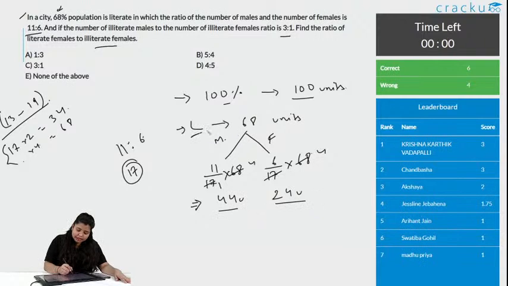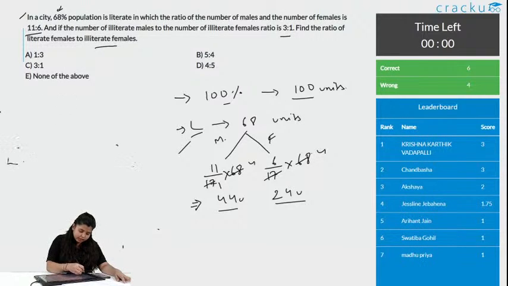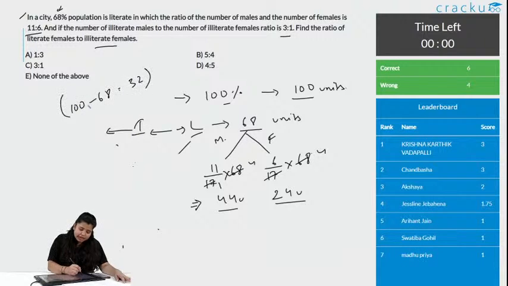Similarly, if we know the literate people, can we say the rest 32% are illiterate? Again we know the ratio here. Okay, let me write there if this is not visible. These people are literate. So, this side let us say illiterate. Remaining 32, that is 100 minus 68, are illiterate.